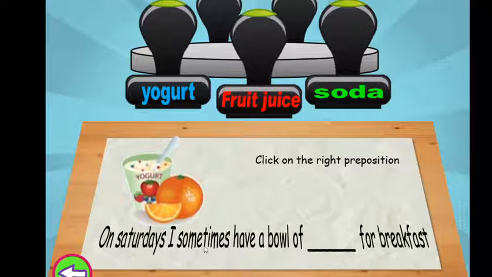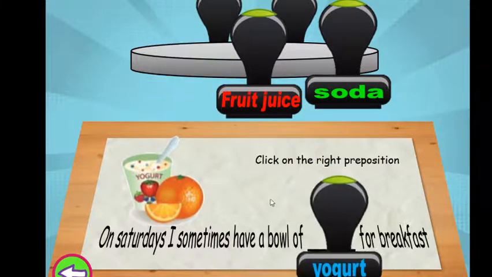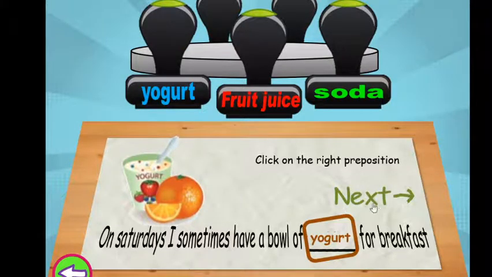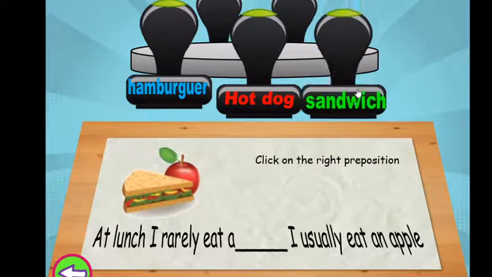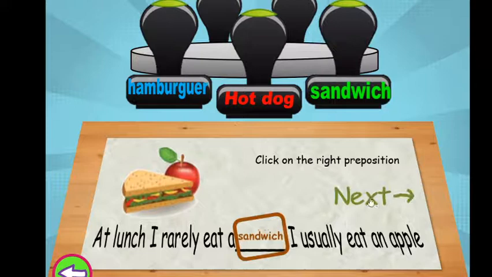On Saturdays, I sometimes have a bowl of, what is this? How do you call this? Well, you have the name, right? Really easy. Yogurt for breakfast. Good. You're very smart. At lunch, I rarely eat a hamburger, hot dog, or a sandwich. I usually eat an apple, so I rarely eat a sandwich. You are correct.